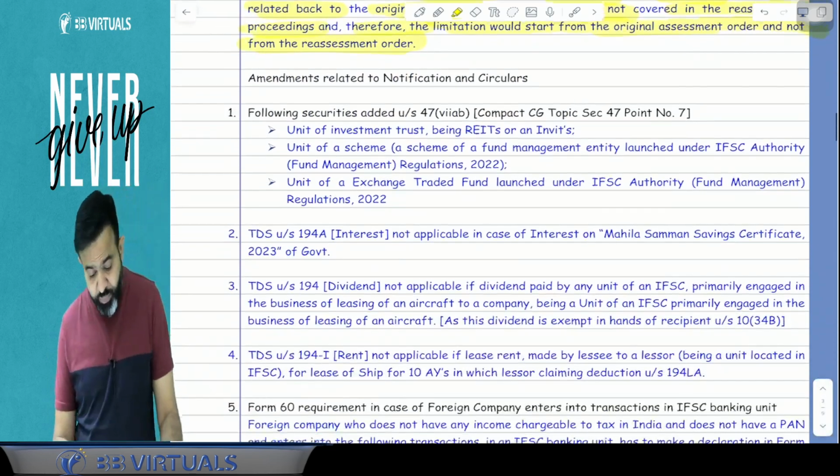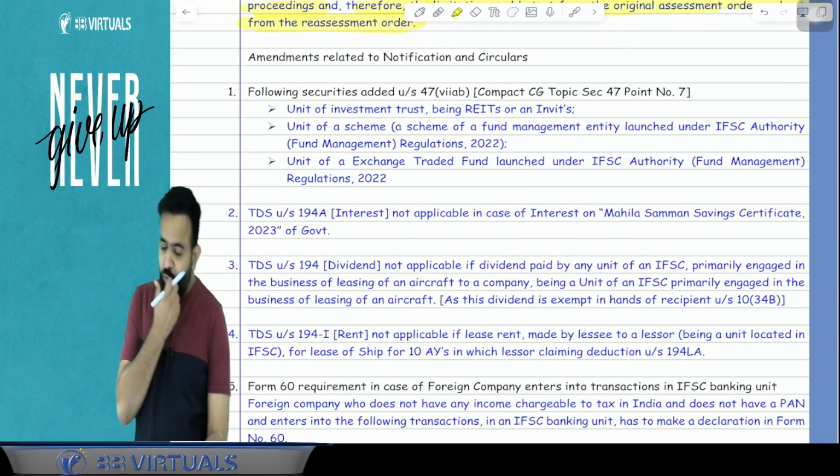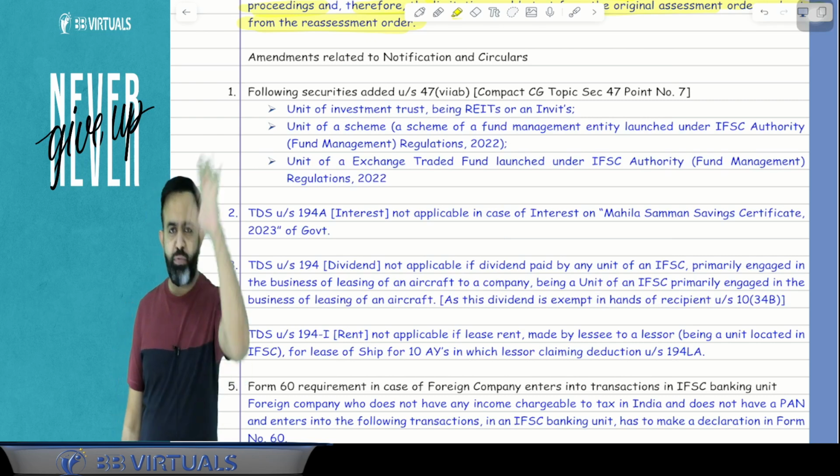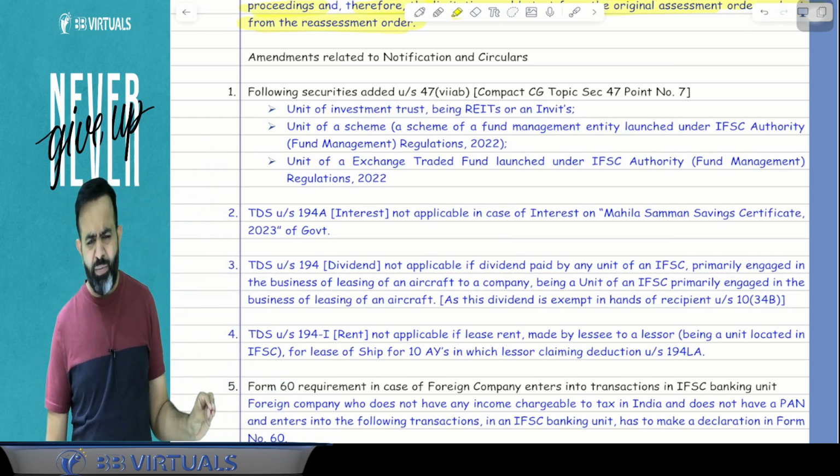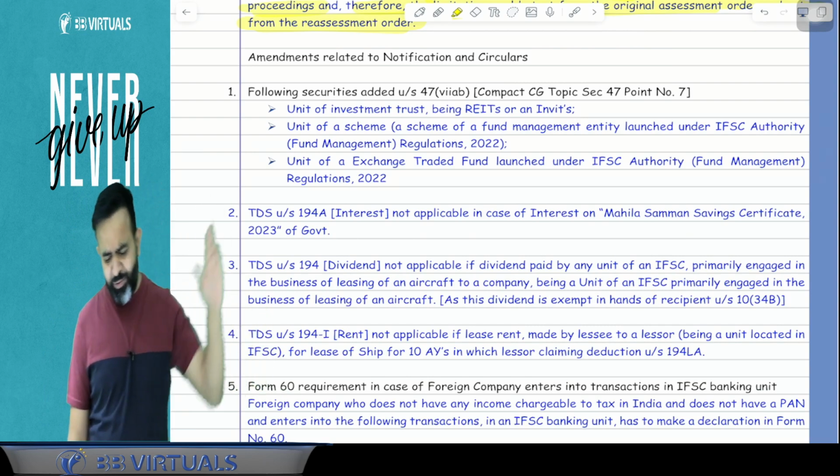Yes. Now the next part: amendments related to notifications and circulars. So guys, those 5 were the case laws. Now there are some amendments, very simple amendments. This is not very relevant for the examination.